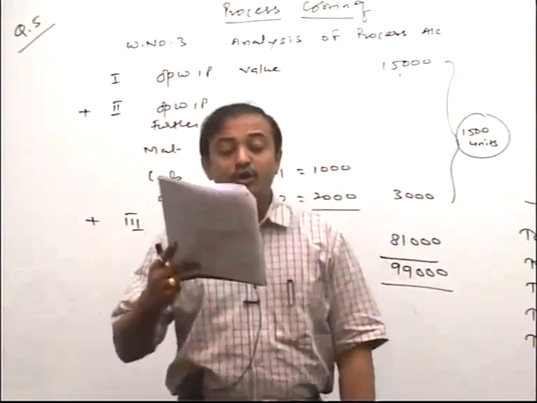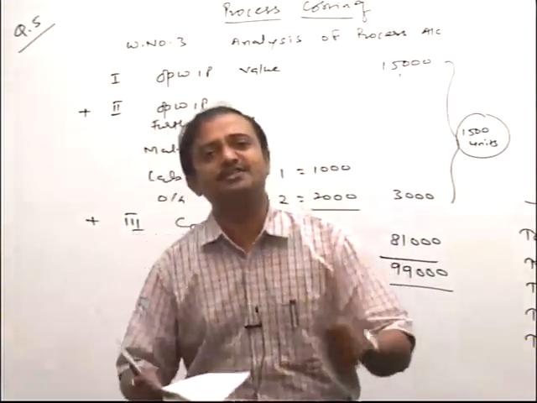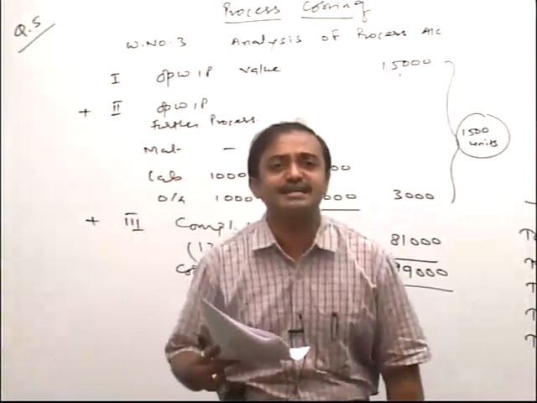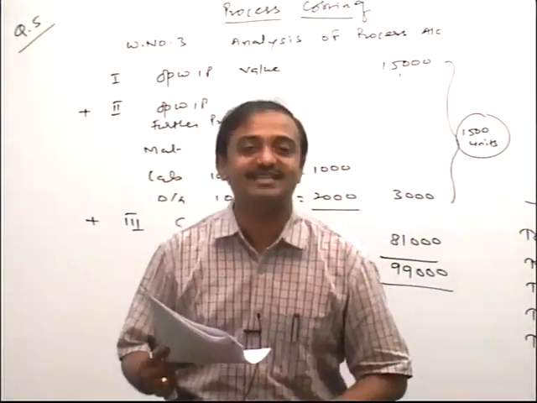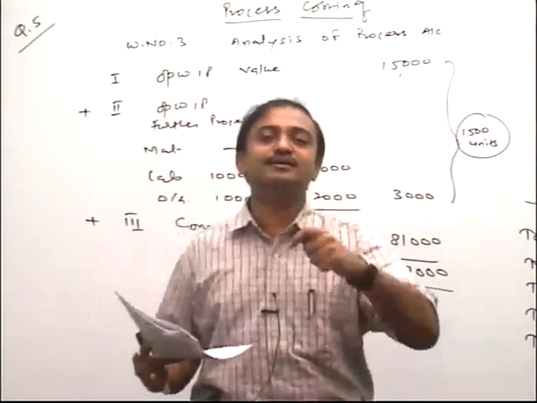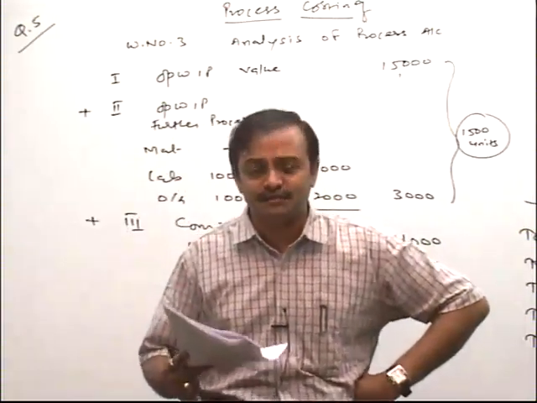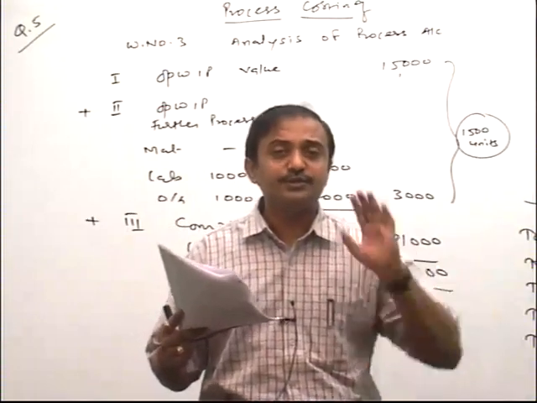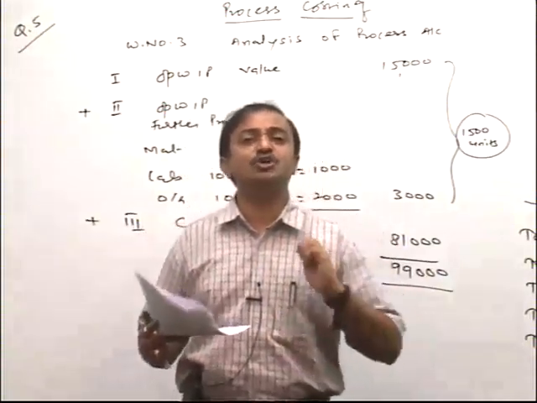100%. Normal loss given 8% of the total input. Again the words used, friend: total input. Just check, opening WIP 800 units given and units introduced given 9,200. So 800 plus 9,200, total units coming up 10,000. On that 10,000 apply 8%. So it is coming up, friend, 800. So 800 units is normal loss.